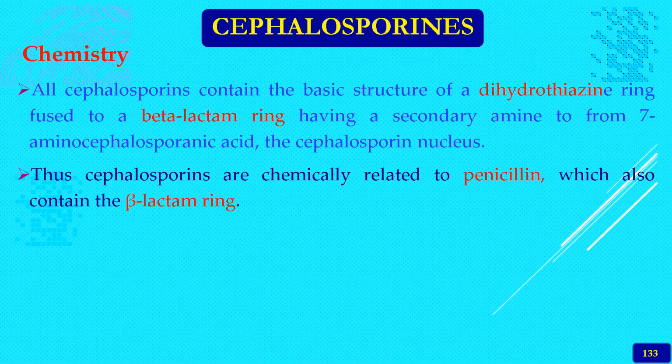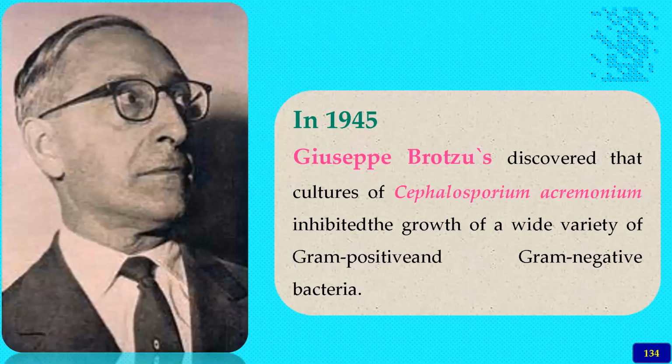So now you know very well the structure activity relationship of the penicillin. How the changing of the side chain will completely change the varieties of the property of the beta-lactam. So this is very similar to that of the penicillins.